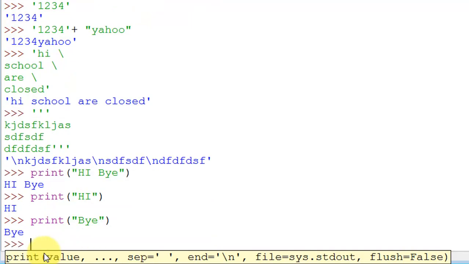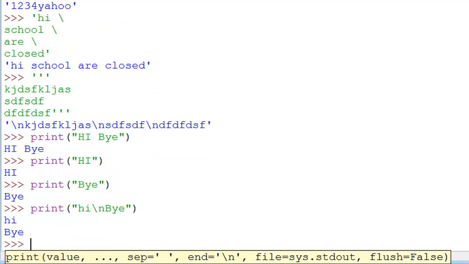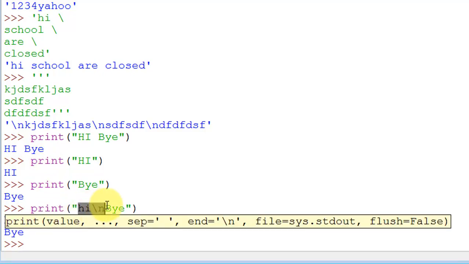But what I can do is write this in one line only: hi slash n bye. Now where my slash n is placed, my line will be broken, and I will have two continuous lines. I don't have to use two print statements, which is lengthier and also does not look good. So whenever you want two lines, you can use slash n in between.